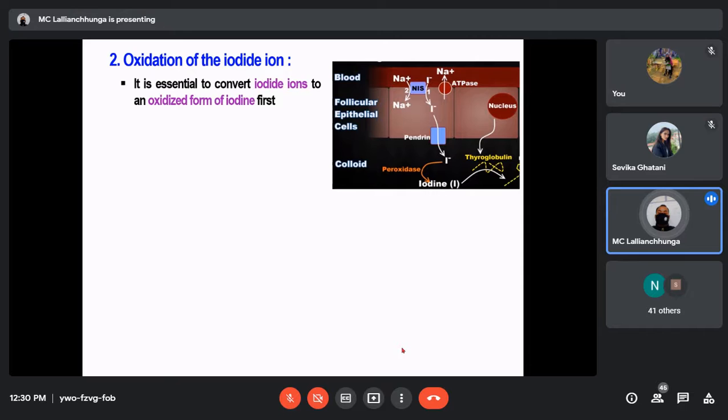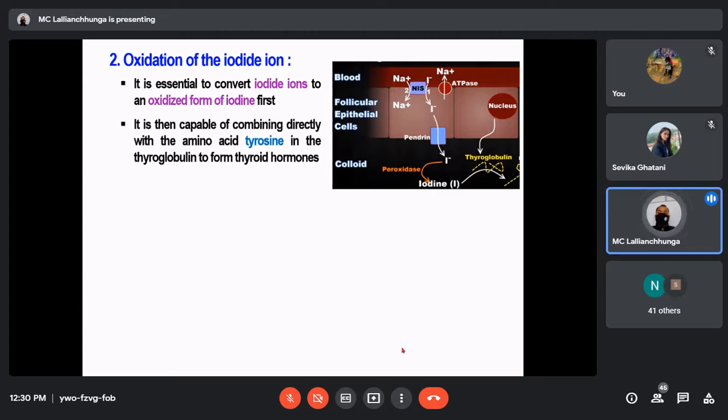The iodide form cannot form the thyroid hormones. When it becomes the oxidized form of iodine, it is capable of combining directly with the amino acid tyrosine, which is present inside the thyroglobulin, to form thyroid hormones. This oxidation of iodine is promoted by the enzyme peroxidase.